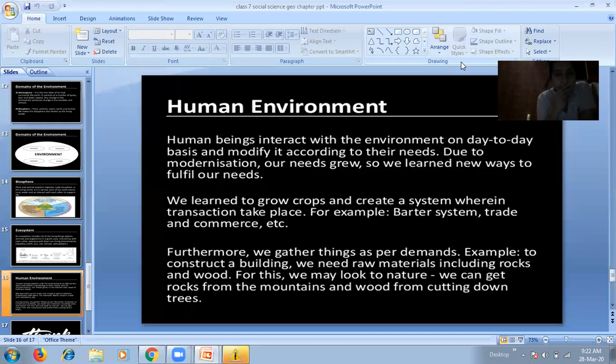So now I hope this chapter will be more clear to you. So just read the chapter from your NCERT. Already I have uploaded it on your ERP, so read it and understand the chapter.